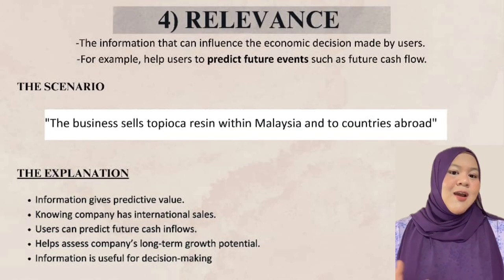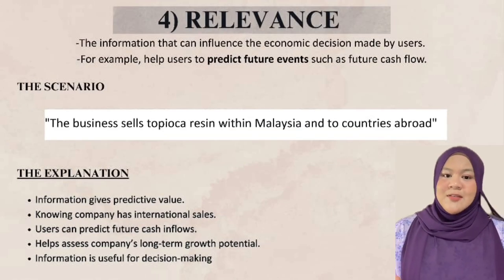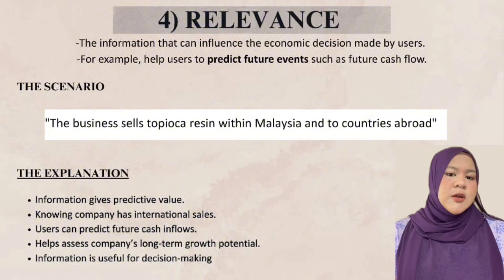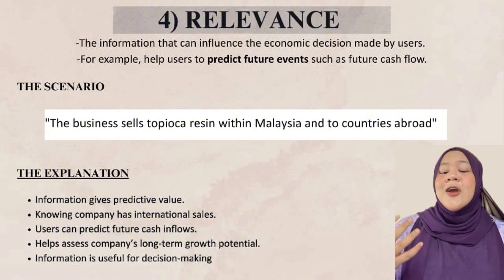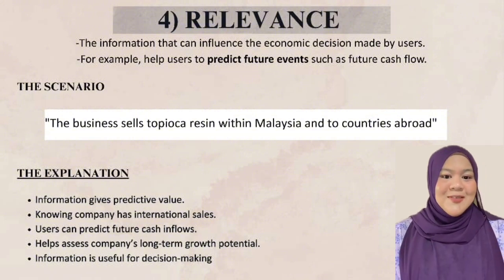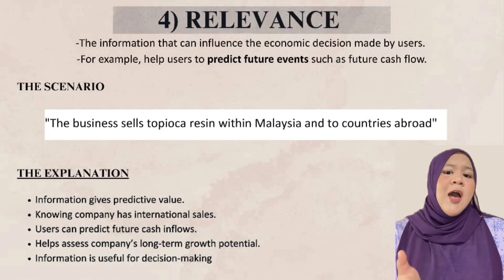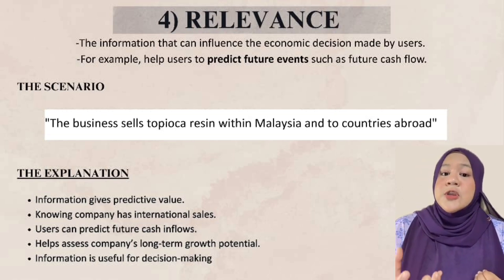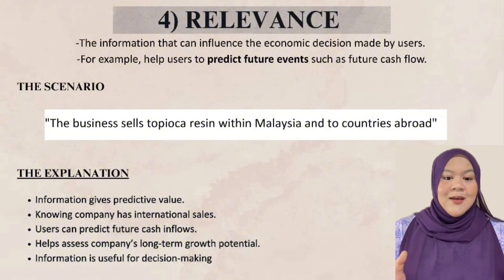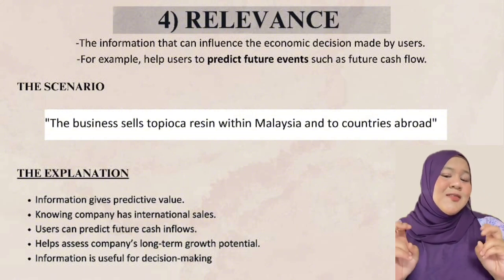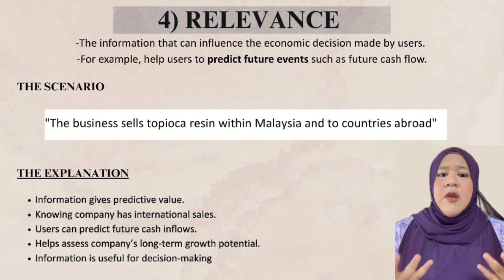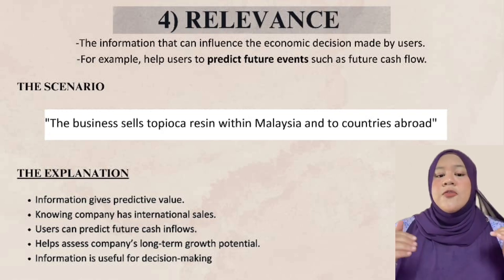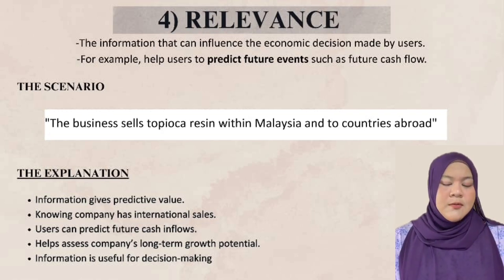Last but not least, relevance. What is relevance? Relevance is information that can influence the economic decisions made by users. For example, it helps users to predict future events such as future cash flow. The scenario: the business sells tapioca resin within Malaysia and to countries abroad.